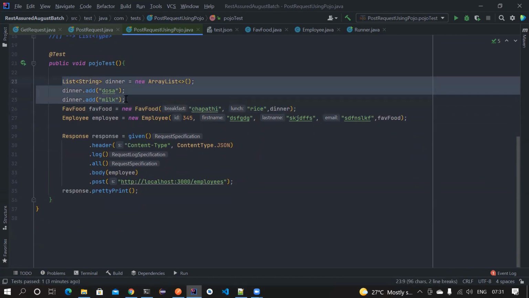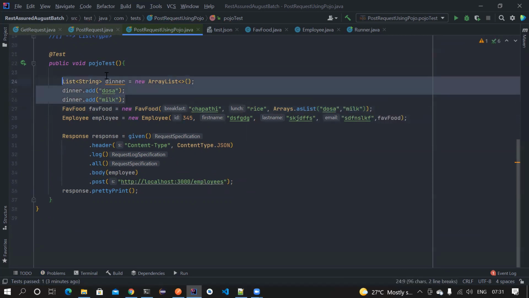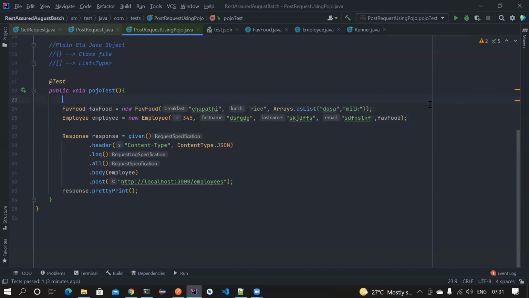So we have used it like this. Again, instead of creating it like this, you can also use Arrays.asList and then pass dosa comma and so on. You can also use it like this. So it's up to you whether you want to do it in 2 steps or 1 step. You can do it like this. And now we have constructed the FavoriteFood, and then we have constructed Employee. Let's try to run it.